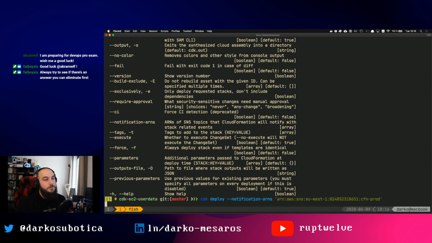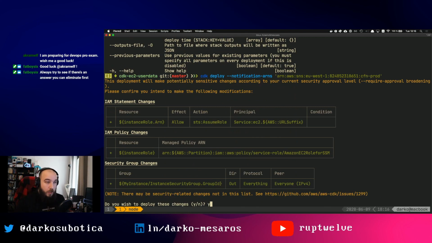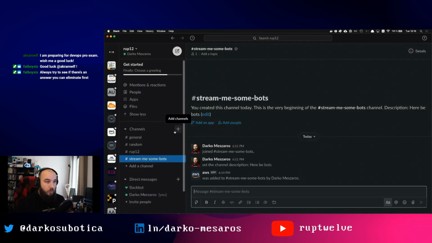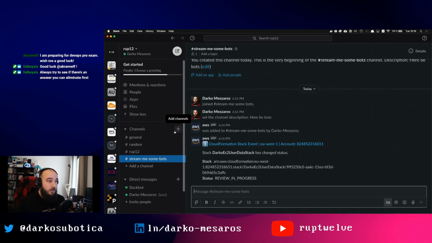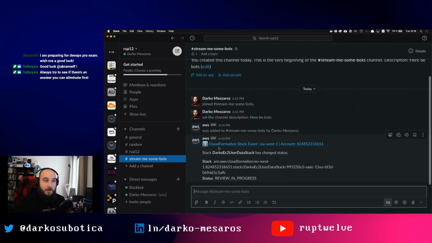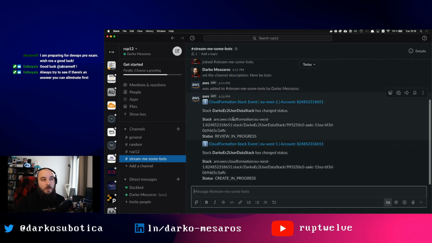So if I do this and cross my fingers, this works. Now, it doesn't matter what this stack does. It creates just an EC2 instance with user data. But one of the things we should be seeing here, hopefully, if this gets passed, yes, excellent. We see that there's an event, and my bot automatically says, hey, your stack has changed status. It's review in progress. Okay, that's passed. Also, your stack is currently in create in progress, which is cool.